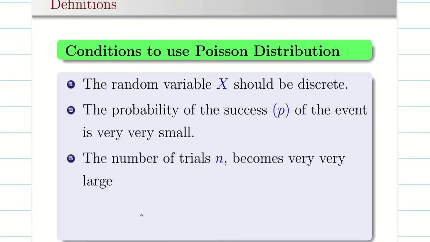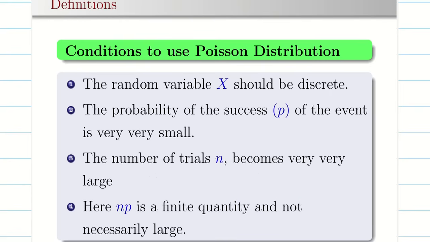As I said, the success probability is small, but the number of trials is very high. It's nearly infinity, but it is not infinity. Of course it is a Bernoulli trial, and n is very large and my success probability is very small.